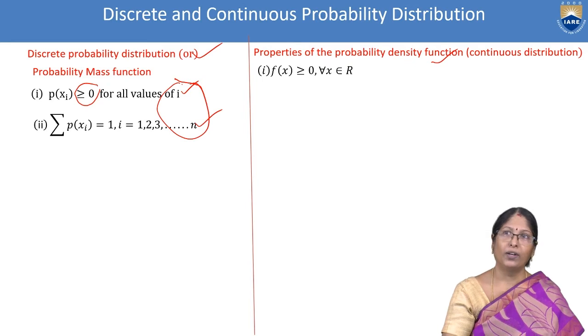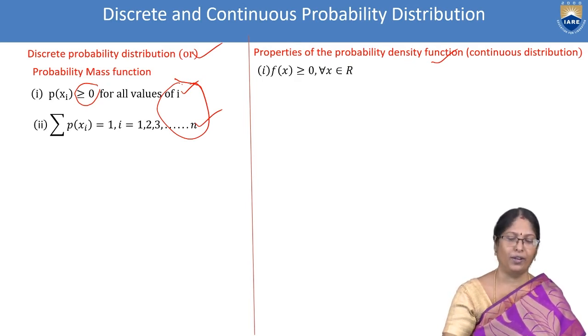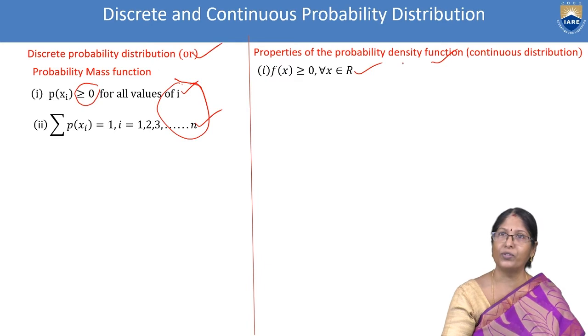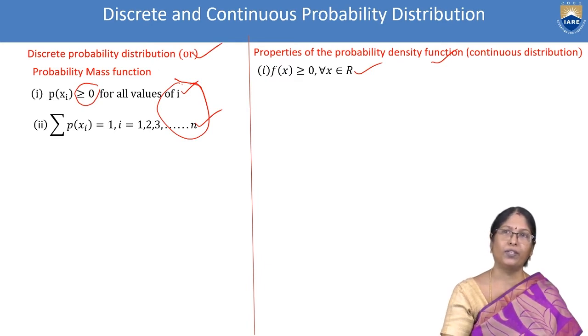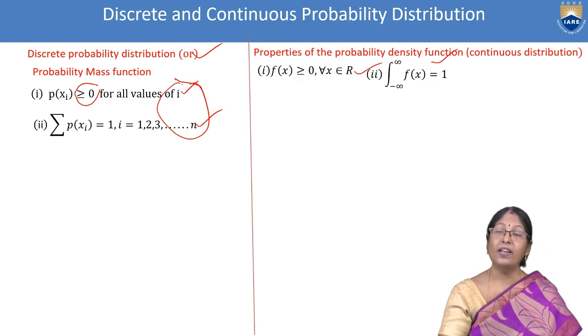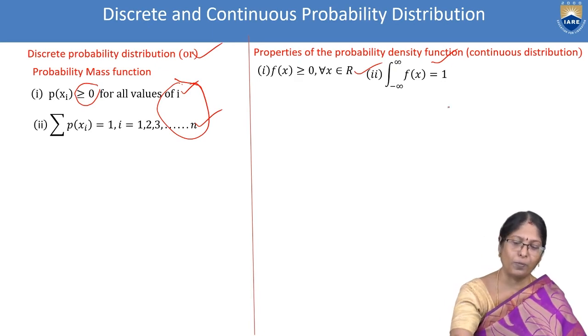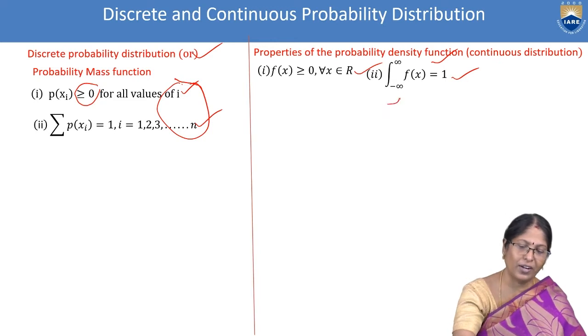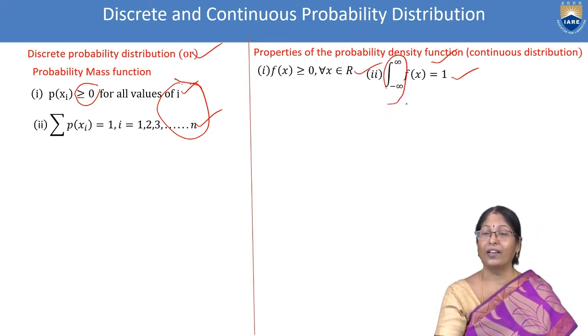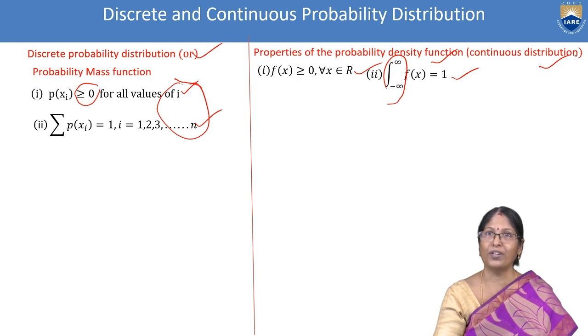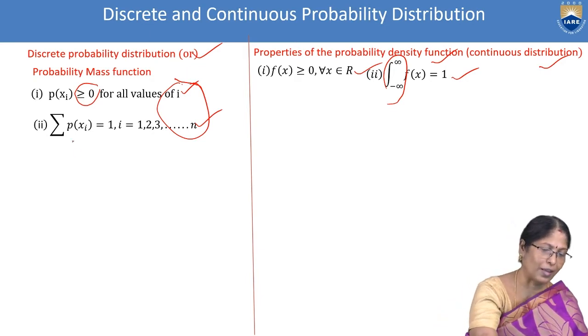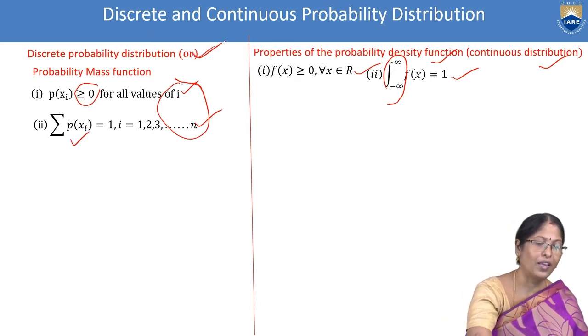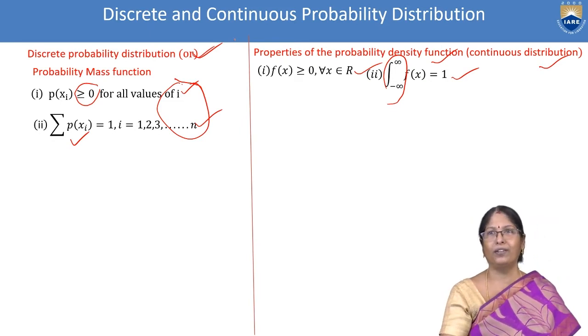Here coming to this continuous distribution, f of x is greater than or equal to 0. Here also the probability is positive, and integral minus infinity to infinity f of x dx equal to 1. That is the total probability is equal to 1. Here the integration is playing a role in continuous probability distribution, whereas summation is playing a role in the discrete probability distribution.